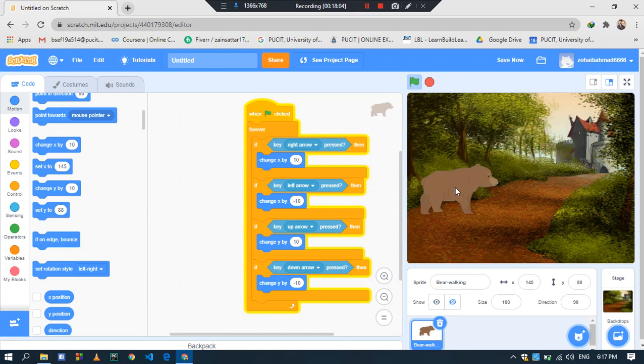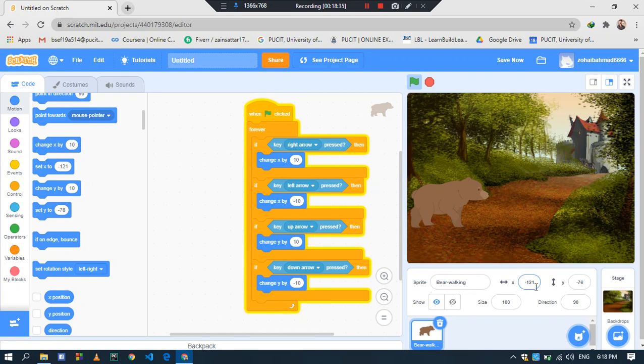Drag the bear to its original position and see what exactly the original position is. The original position of the bear is x minus 113 and y minus 59. Say you want the bear to come to this place whenever you start your program or animation.